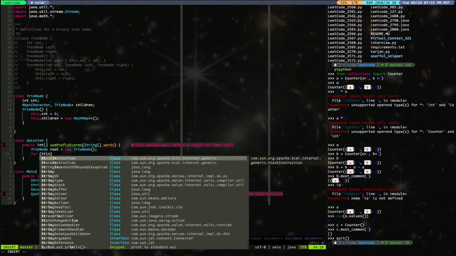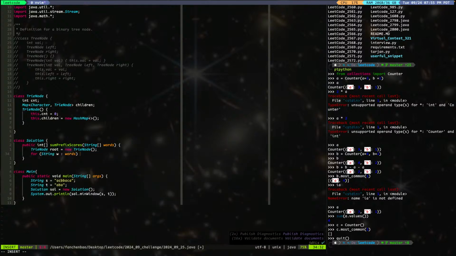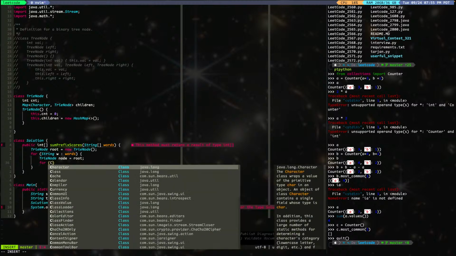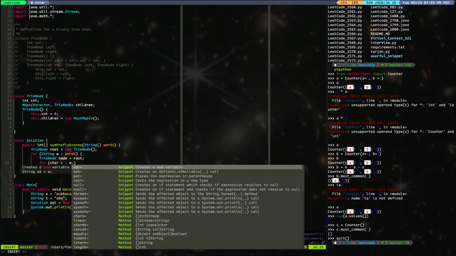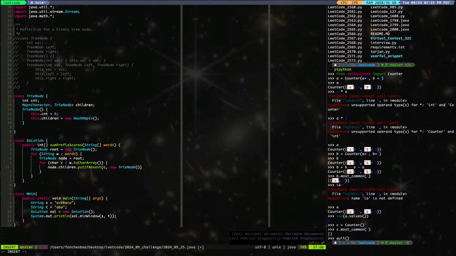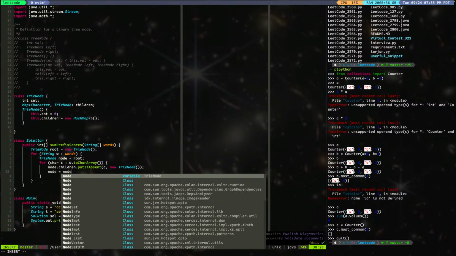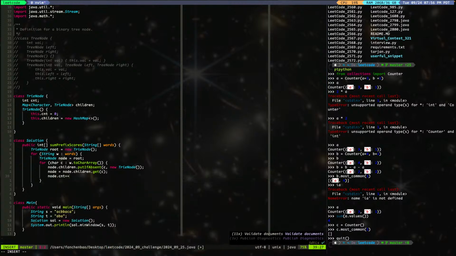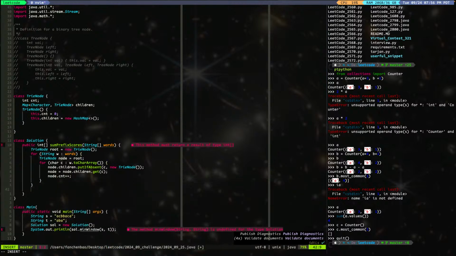So for string w of words, right? This is just like a template. And then for char c of w dot toCharArray, what we do is we say node dot children dot putIfAbsent c, new TrieNode, and node equals node dot children dot get c, and you need to say node dot count plus plus. Okay, so now we're done.